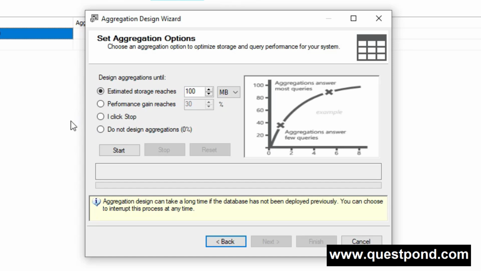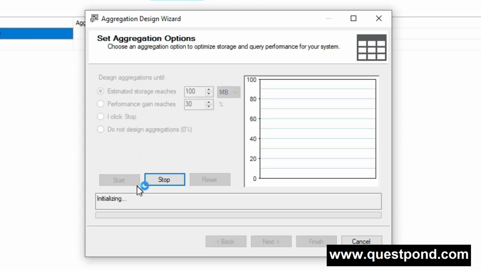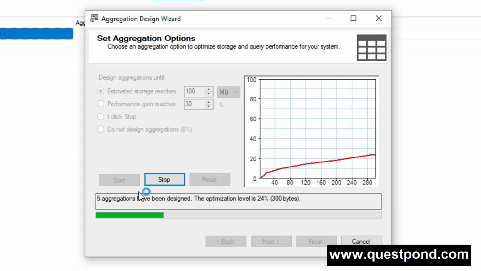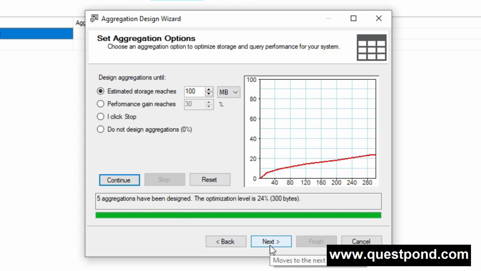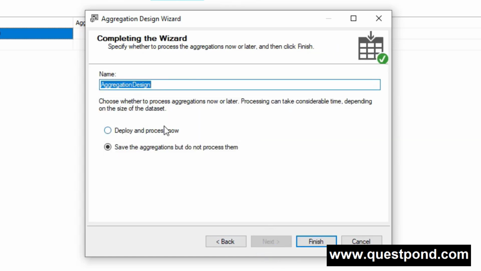Okay, so the default option I am going to select here is till the aggregation design reaches this storage, that is 100 MB. I am going to select that. Yes, I will say start. So there you go, you can see that. I will say next. That's it. No need to deploy and process now. I will just say save the aggregation but do not process them and finish it.